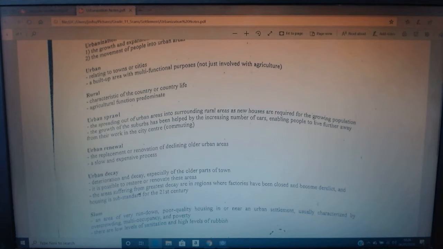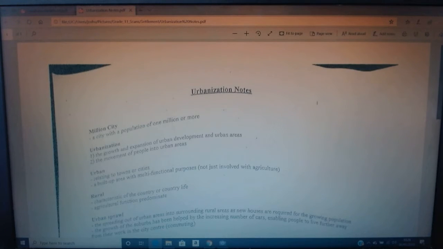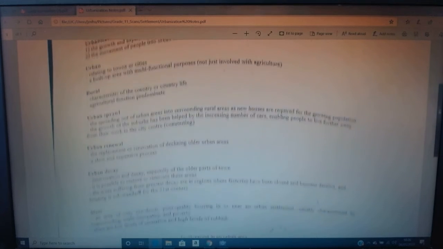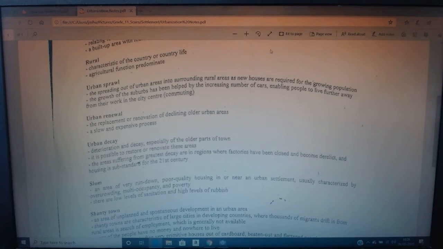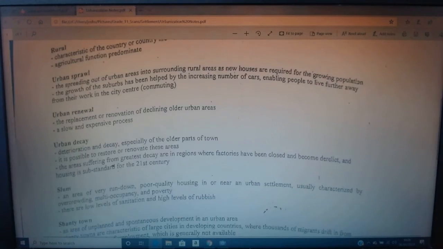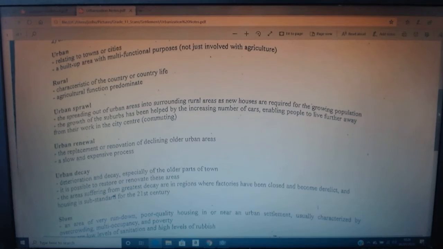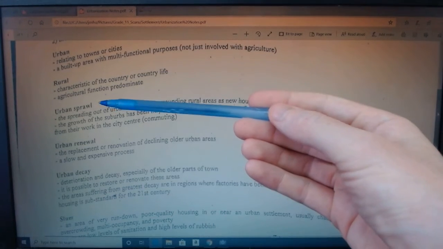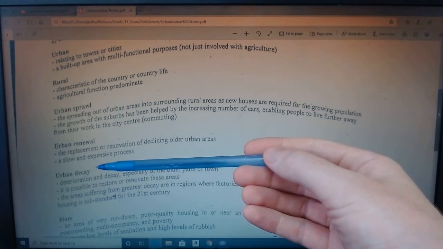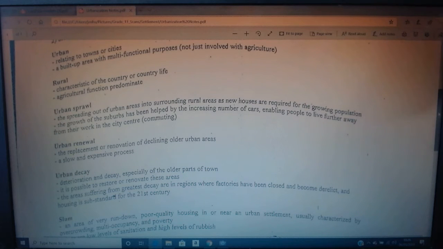So I attached this worksheet, it starts off like that at the top. I attached this worksheet to your geography outline, the email I sent on Sunday evening, okay? There's 3 more phrases I want you to make a note of: urban sprawl, urban renewal, and urban decay.